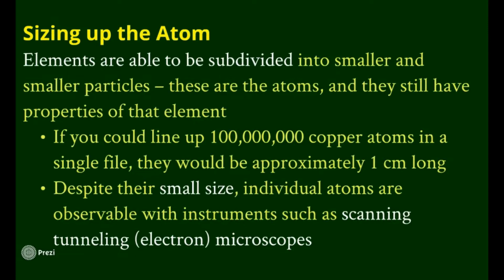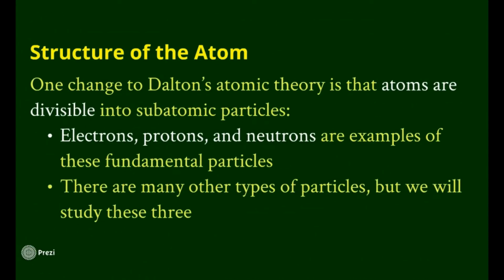Like we just said, protons, neutrons, and electrons. In fact, believe it or not, they could actually get even smaller. They're actually made up of something called quarks, and we'll talk about it very, very shortly. Structure of atom. So one change to Dalton's atomic theory is that number one was the one that was really wrong: atoms can be subdivided. In other words, they can be divisible into subatomic particles, and y'all just said it, electrons, protons, and neutrons, and hopefully you've heard of these guys. We're going to talk about them a little bit later, but we're going to get through the timeline here.